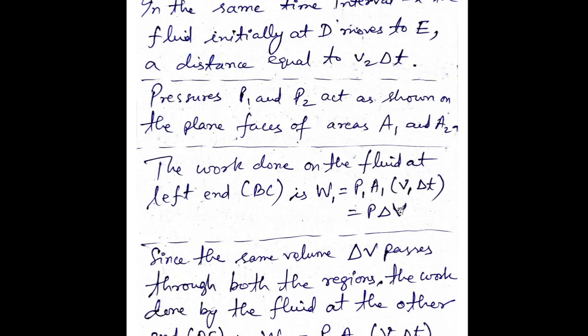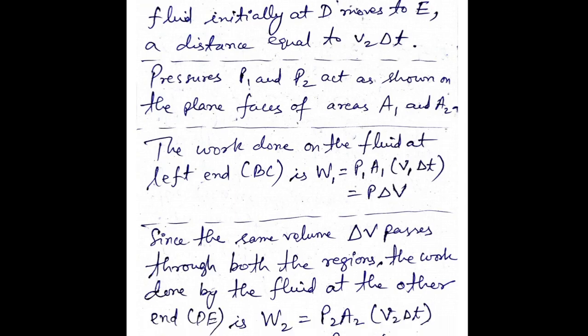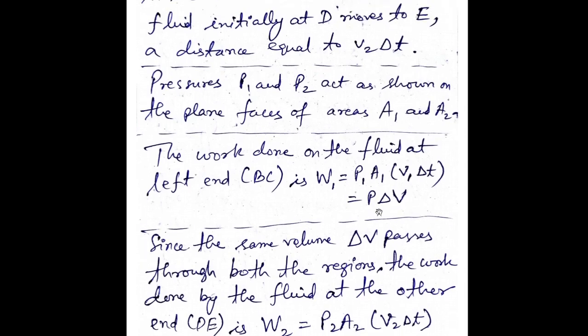Calling v1 delta t as delta x, A1 delta x gives delta V. So the work done is P1 delta V.